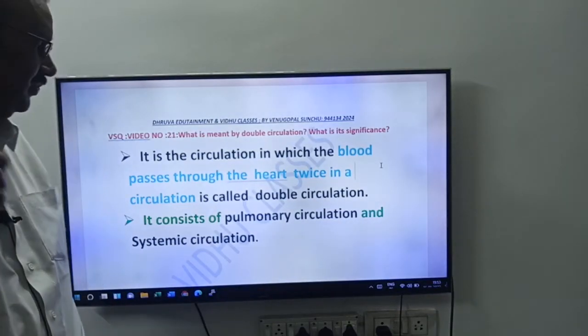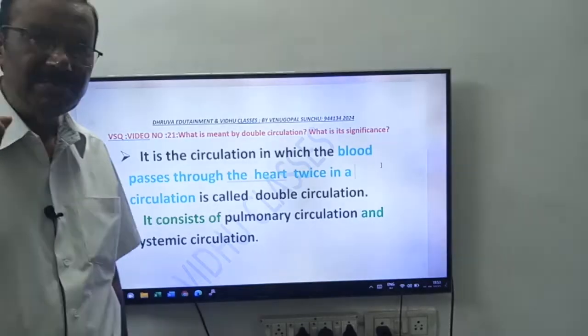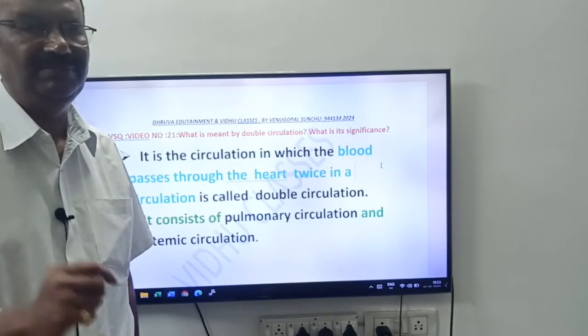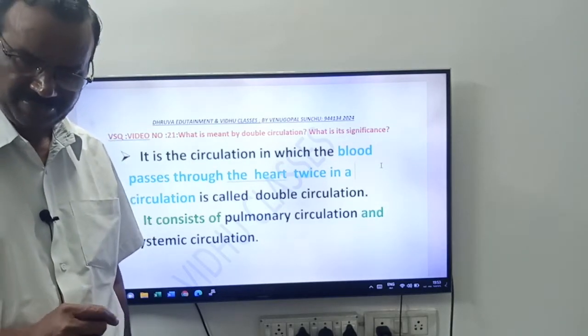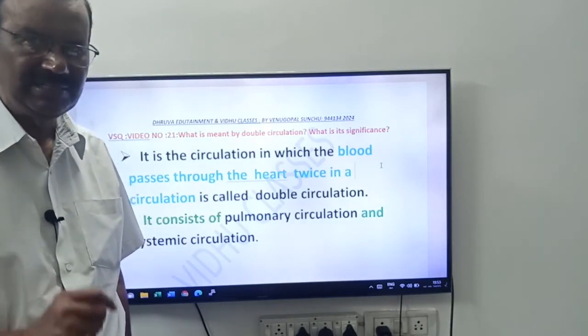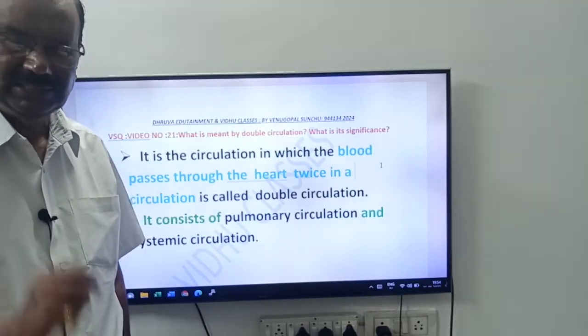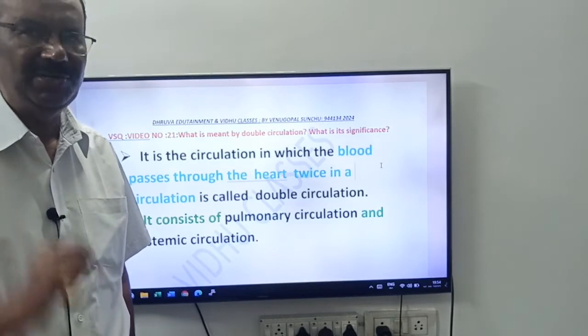Friends, here you have to remember this word: blood passes through the heart twice in a circulation. Once again, friends, it is a circulation in which blood passes through the heart twice in a circulation.